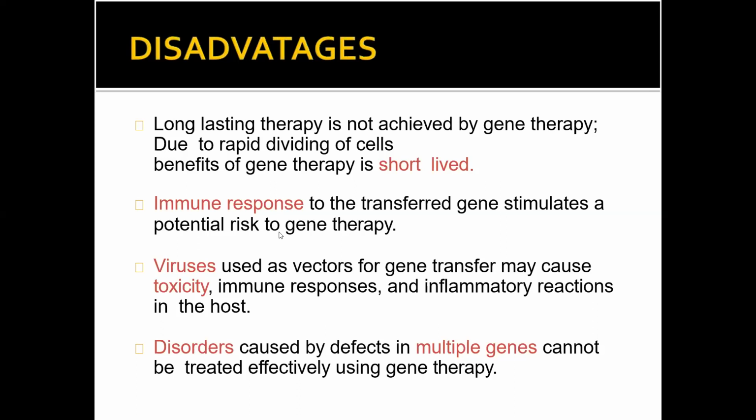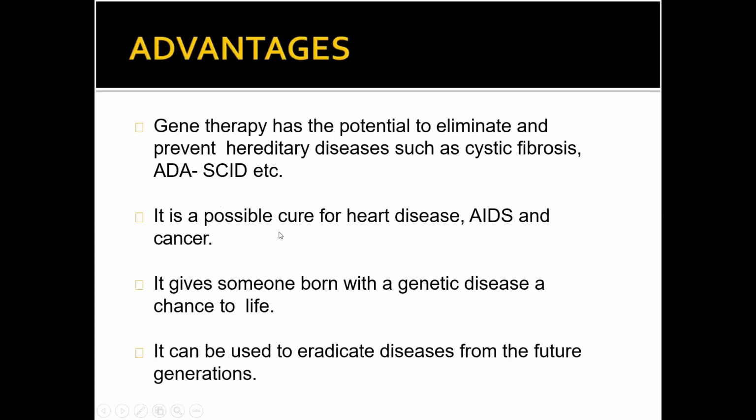Now coming to the advantages, gene therapy has the potential to cure cystic fibrosis, ADA, SCID, all these diseases we have already known. This particular gene therapy is capable of curing them. It is a possible cure for heart disease, AIDS, cancer, and those born with genetic disease can also be cured, eradicating disease from the future. So gene therapy is capable of curing many types of diseases, but everything comes with some flaws. So disadvantages are also there along with the advantages.